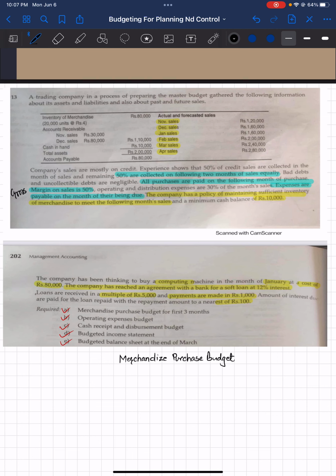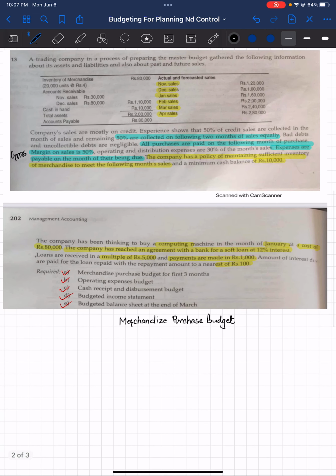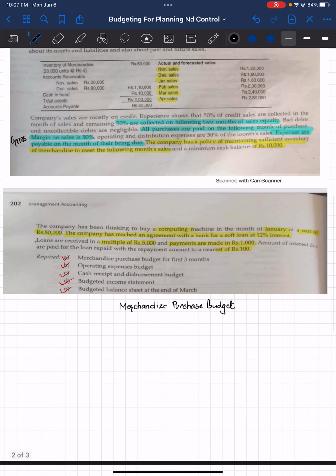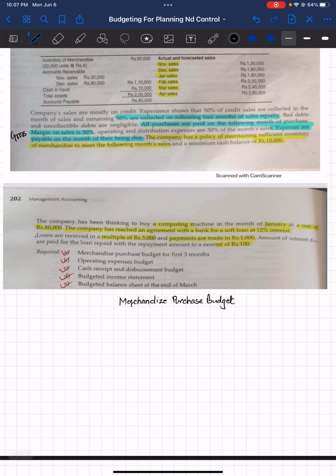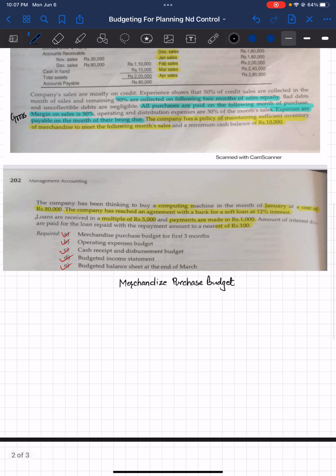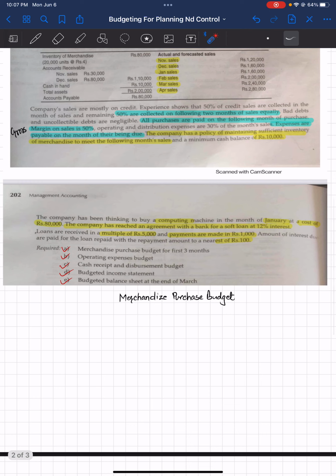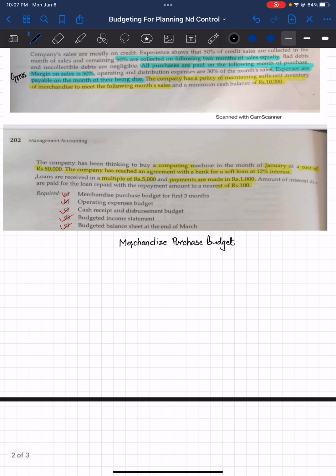I suggest you take all the cells from the start of the projected period till the end of the forecasted months that you're given. In this case, you're given the information of 4 months. The start of the projected period is January, and you're given the information up to April. So you need to take all the cells up to April to prepare this merchandise purchase budget. So we start with the month of January, then February, then March, and then April.